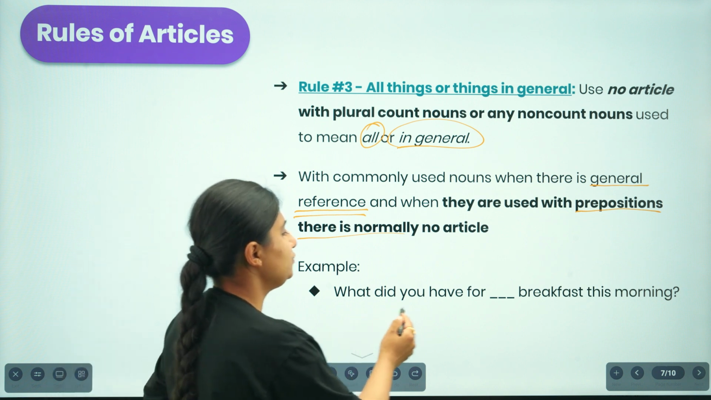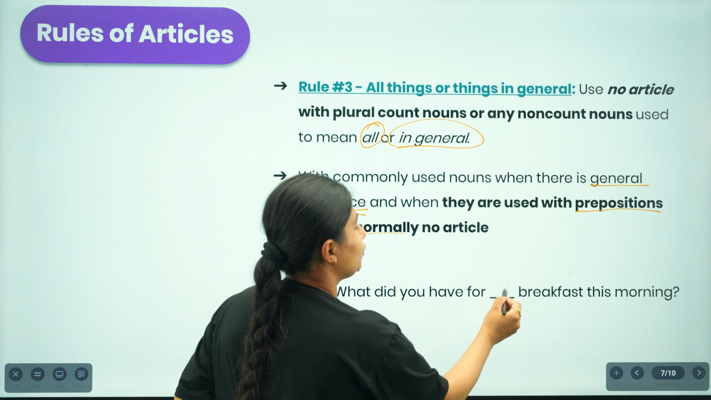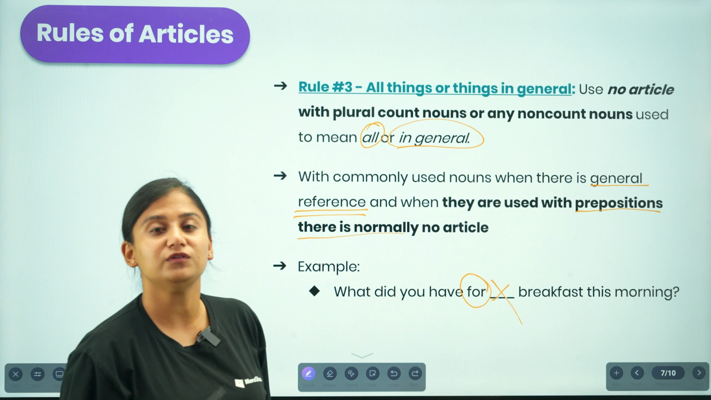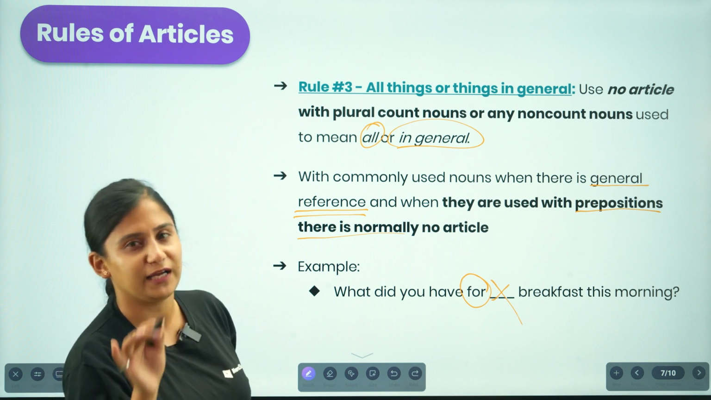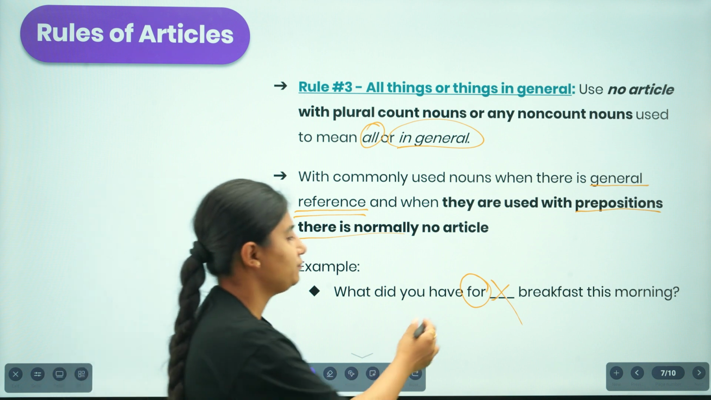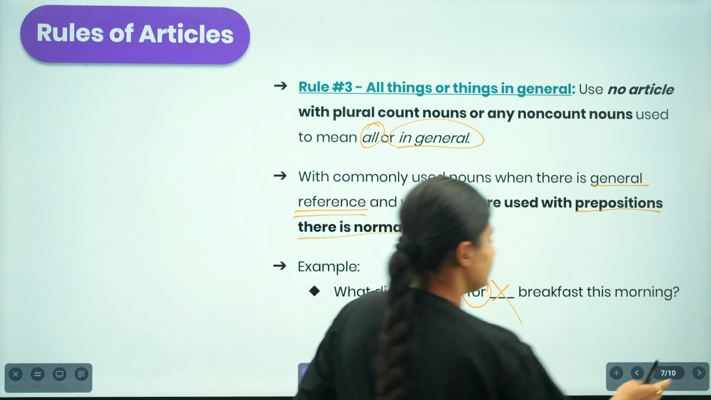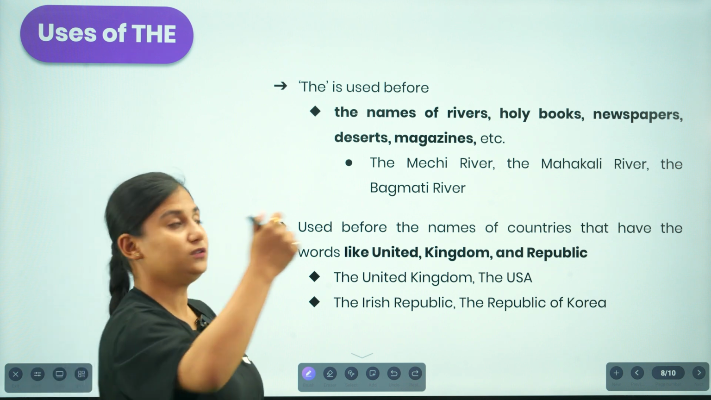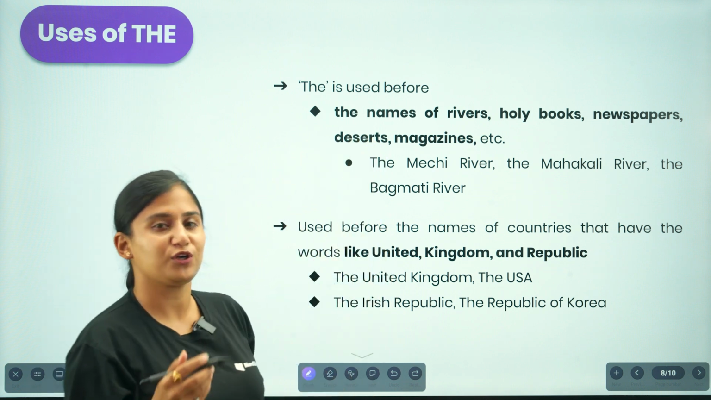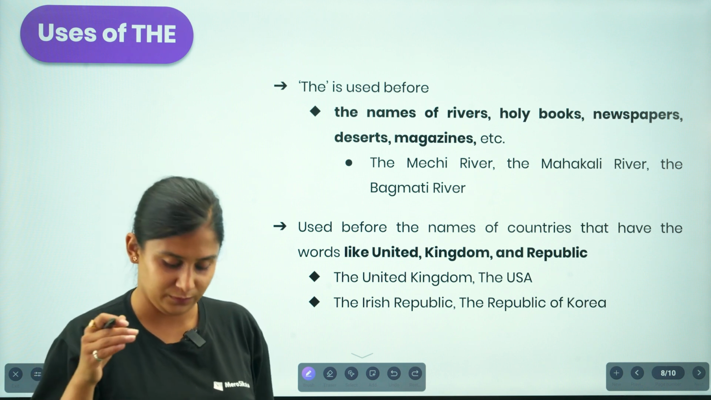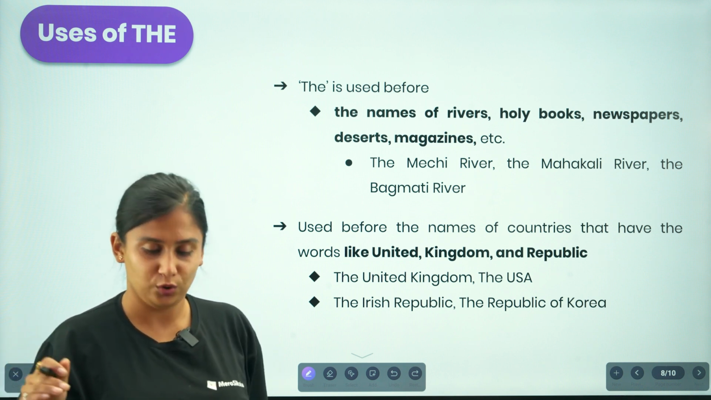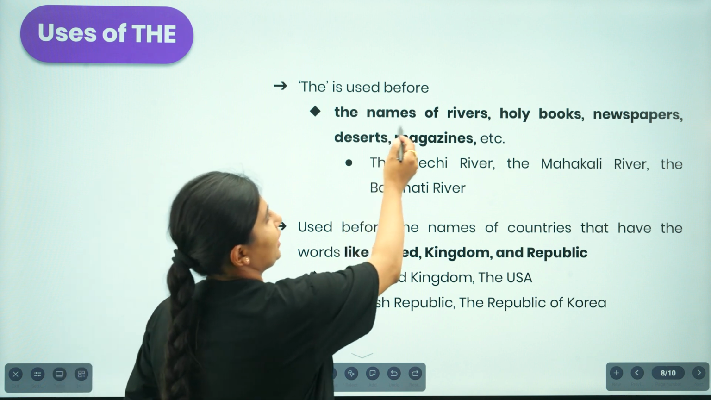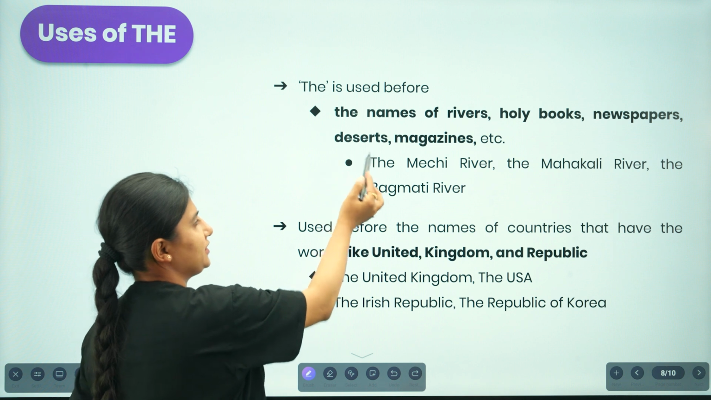For example, what did you have for breakfast this morning? We are not going to use any article here because we already have a preposition. So in the case of a preposition, whenever we are talking about the general idea or general reference, we won't be using the article again. Similarly, when are we supposed to use "the"? We use "the" not only whenever we are talking about something familiar, not only before the superlative form of degree, not only in other cases, but we also use "the" before the names of rivers, holy books, newspapers, stations, and magazines as well.